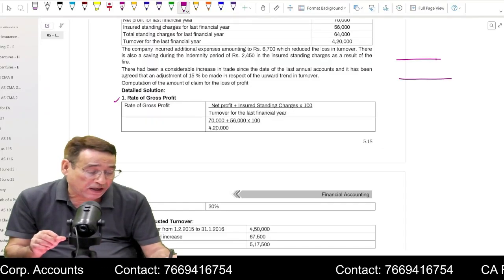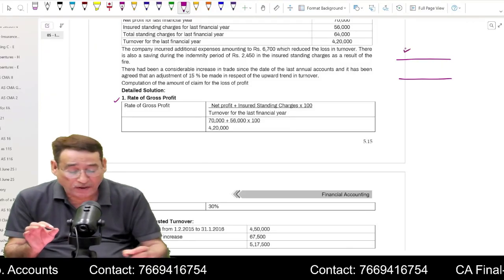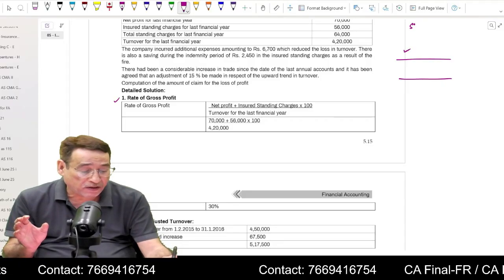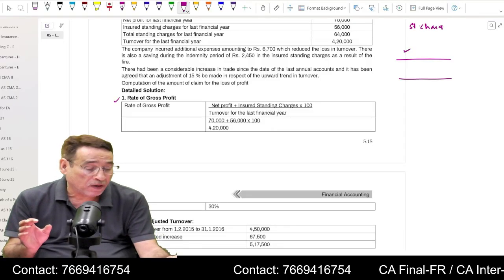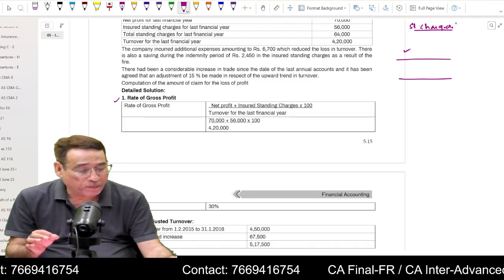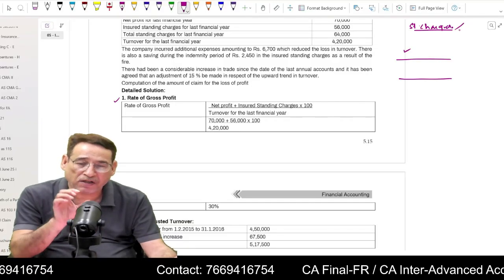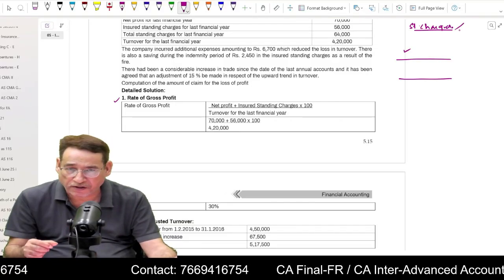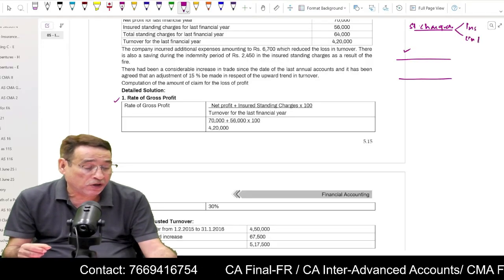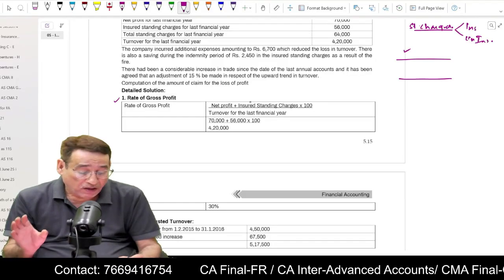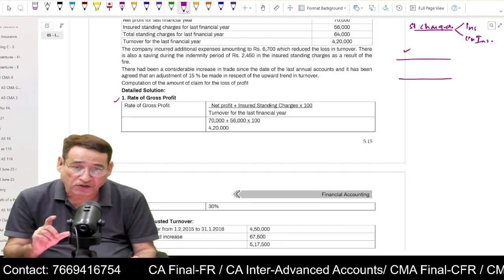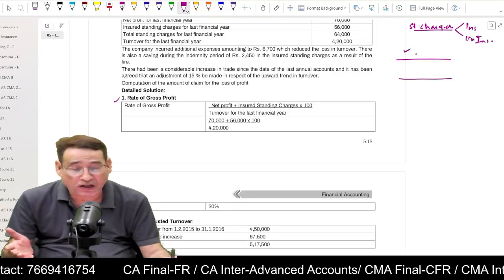Suppose this is my current year and this is my last year, so I am going to take into account the net profit of the last year. While explaining this topic, I talked about standing charges or standing expenses. Standing expenses means such expenses which are of fixed nature. So standing charges means you will have to incur such expenses irrespective of your operations. Standing charges may be insured or uninsured. So while computing the rate of gross profit, first of all, you will take into account net profit plus insured standing charges, and you will divide it by the turnover of the last financial year.